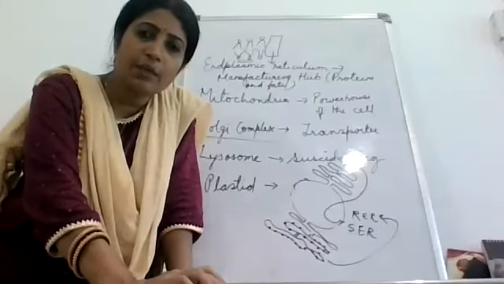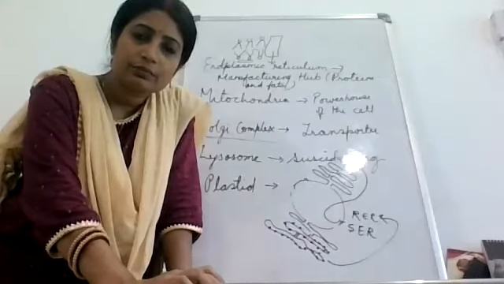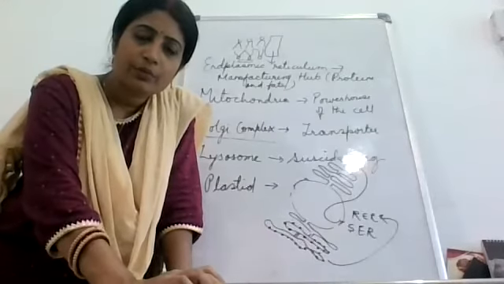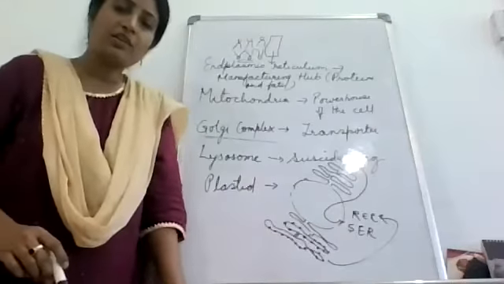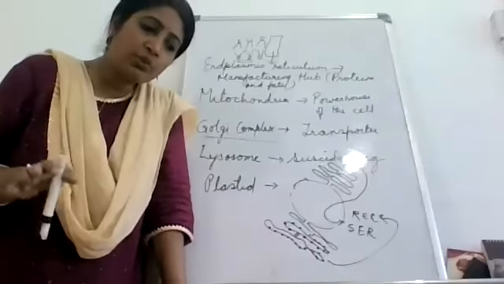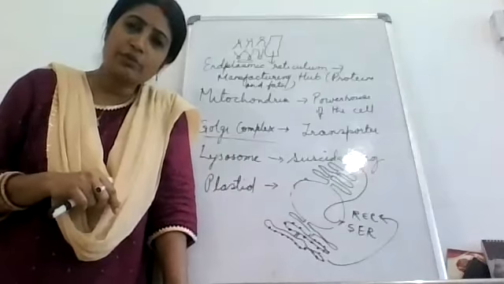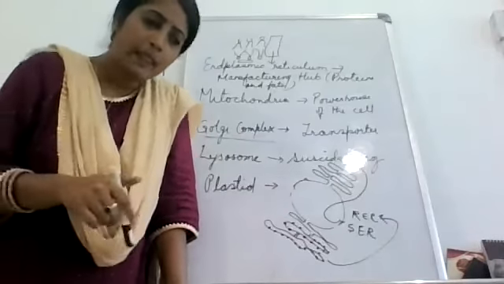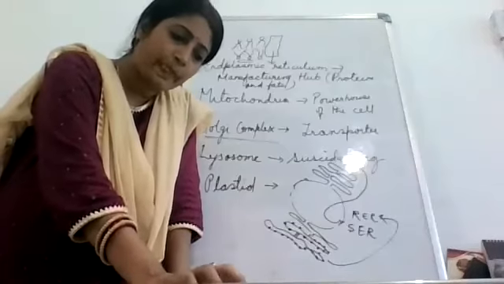When do we take enzymes? When there is any digestion problem, isn't it? So this protein acts as an enzyme which will be used where? In the lysosomes. So that we'll discuss later.